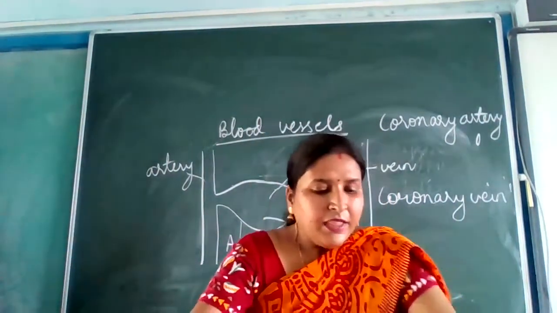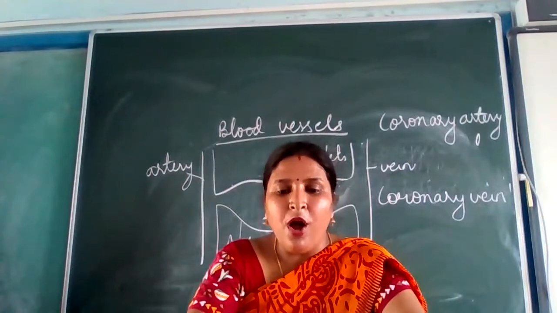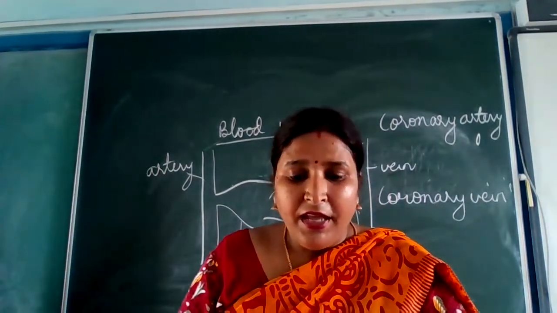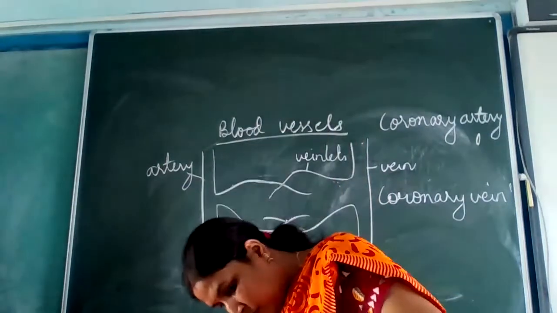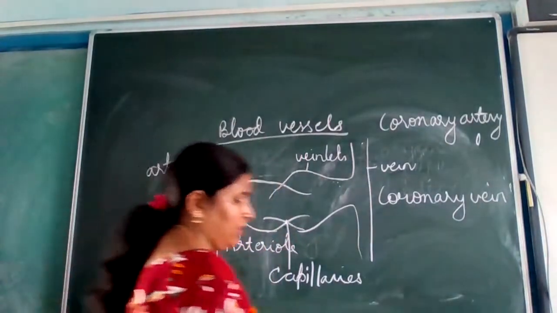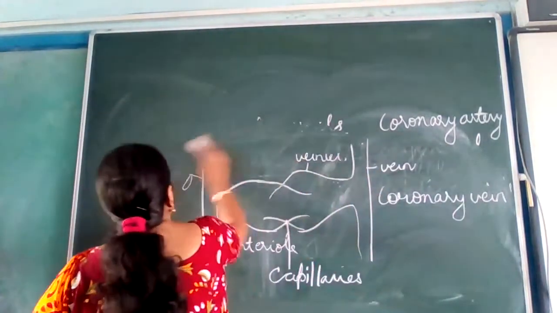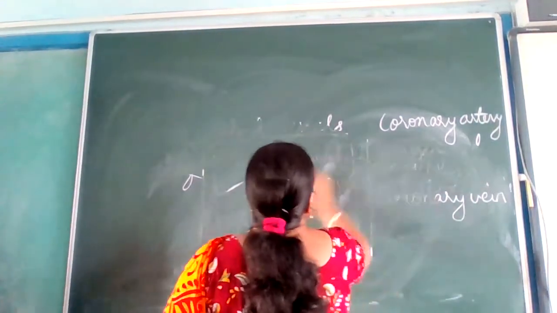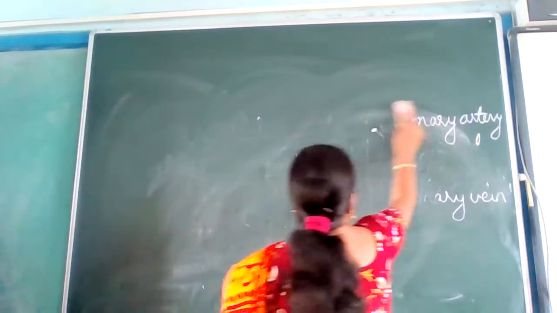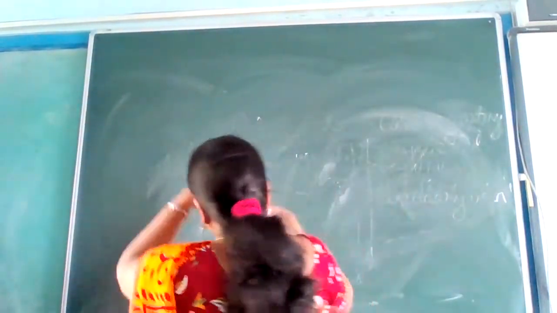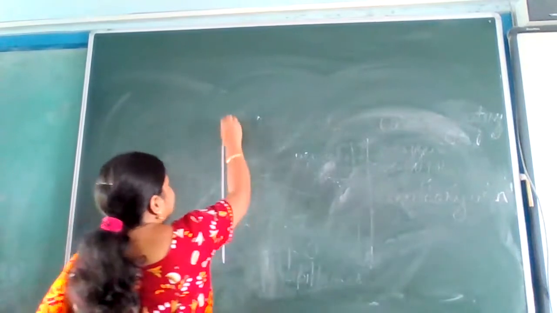Then blood circulation. When we talk about blood circulation, if you remember the diagram which I had drawn, draw this diagram just like this.